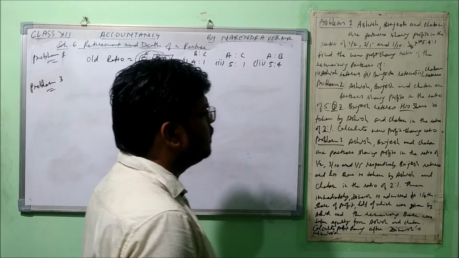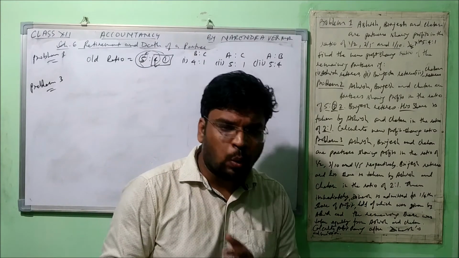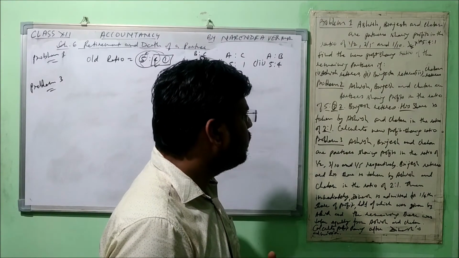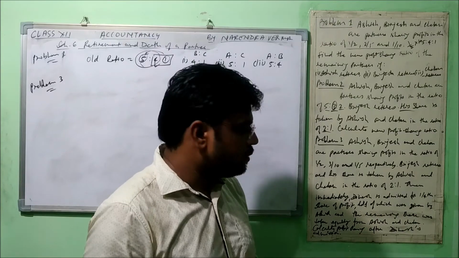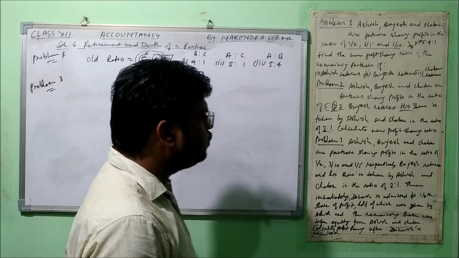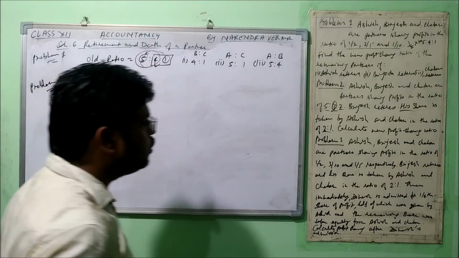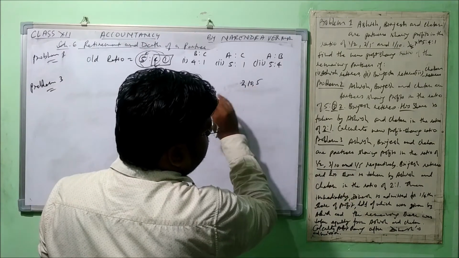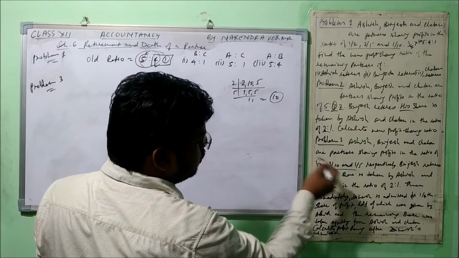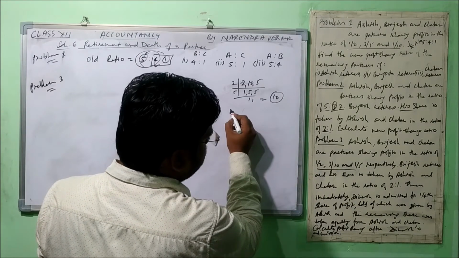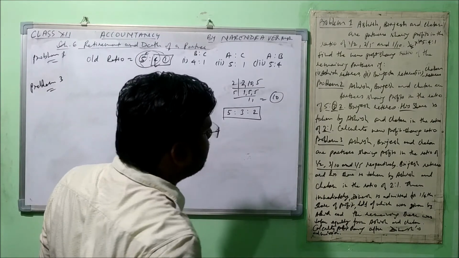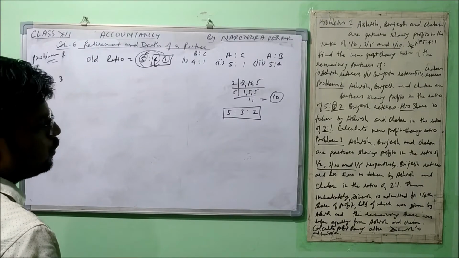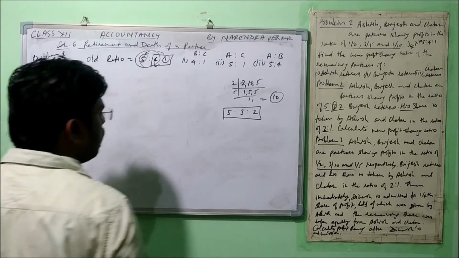Actually, in this question, there are two situations. One is of retirement, and another is of admission. So no problem, we can do that. Very first, we'll take the LCM of these three, 2, 10, and 5. 10 will be the LCM. After putting the LCM, the ratio we get will be 5:3:2. Now let's move on.